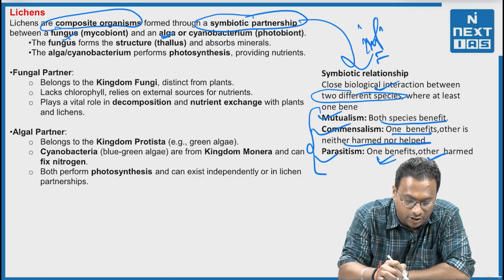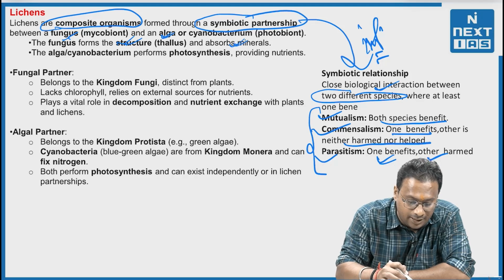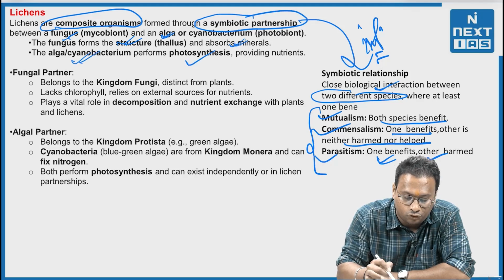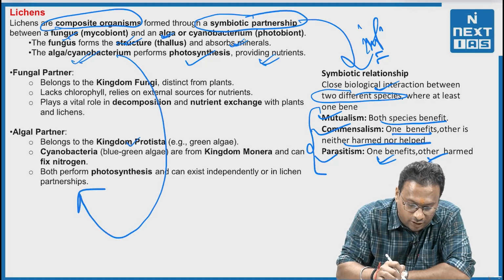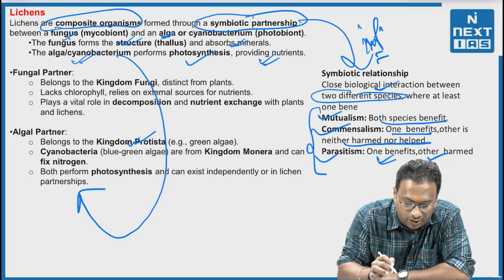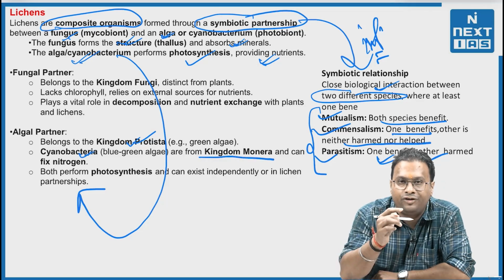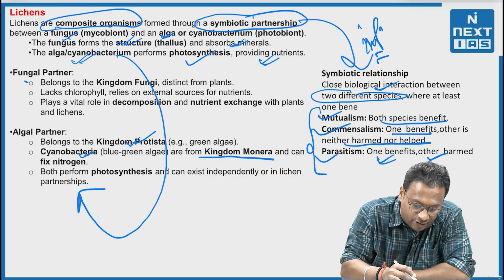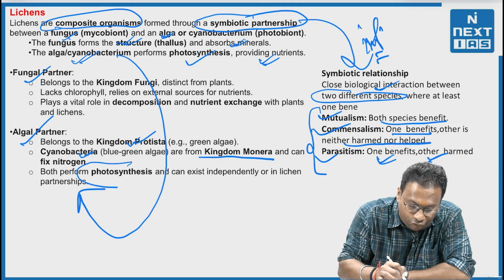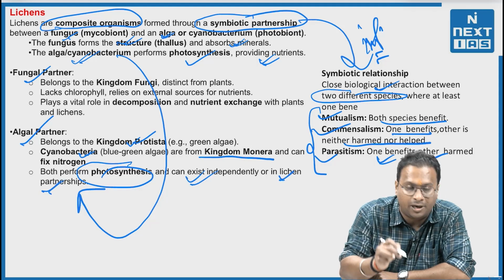Now, the fungus forms the structure and absorbs minerals. The algae or cyanobacterium performs photosynthesis, providing nutrients. The algae partner belongs to kingdom Protista. Cyanobacteria are from kingdom Monera and can fix nitrogen. Both, I mean the fungal partner and the algae partner, can exist independently or in the lichen partnership.